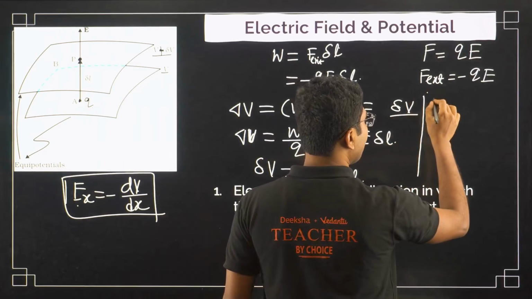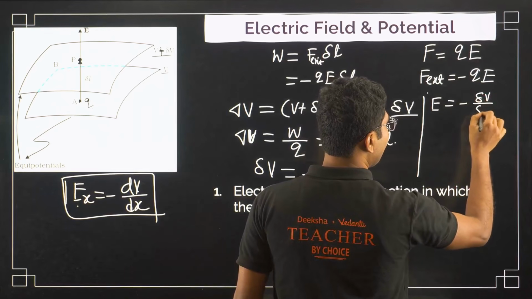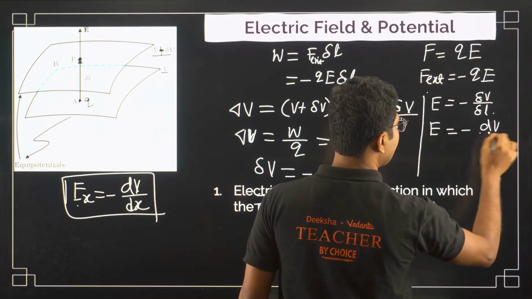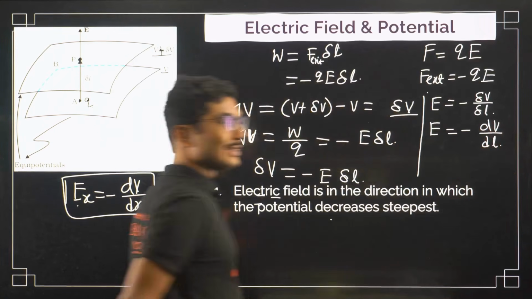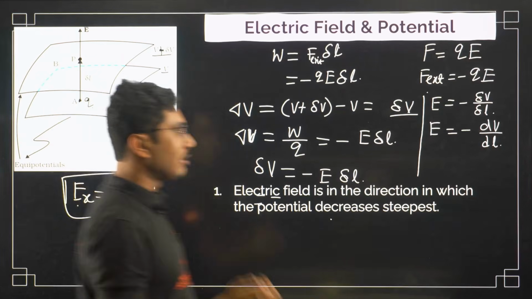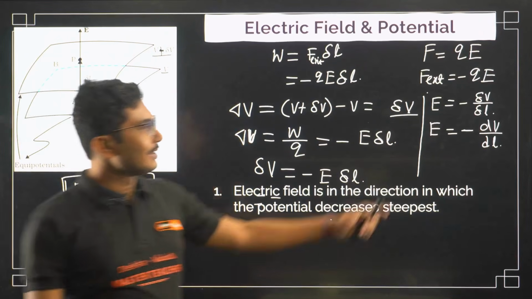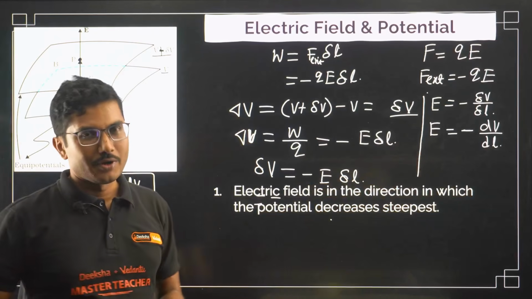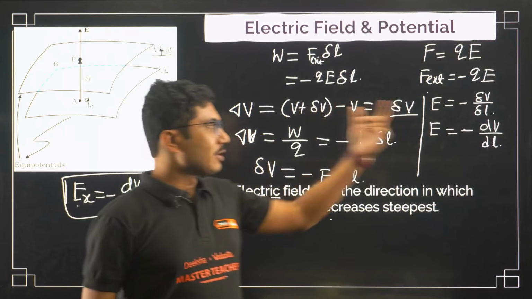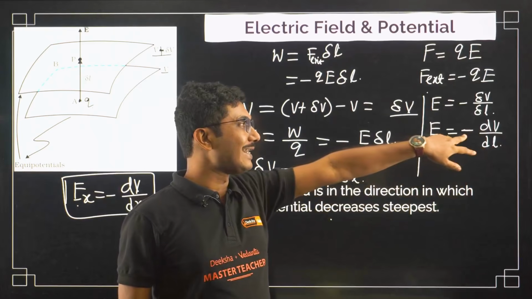I said E equals minus delta V by delta L, or E is given by minus dV by dl. I just said that electric field basically points from higher potential to lower potential. Because of that, there is a negative sign. If you already take this as negative, then there is a problem. You will get a positive value because you already assumed that this is at higher potential, but in the final value we are getting a negative sign.